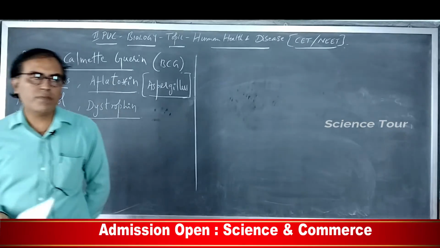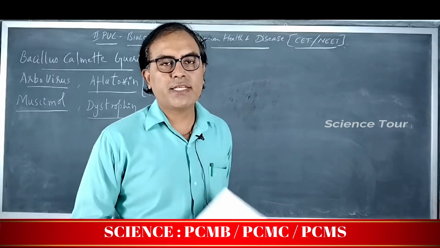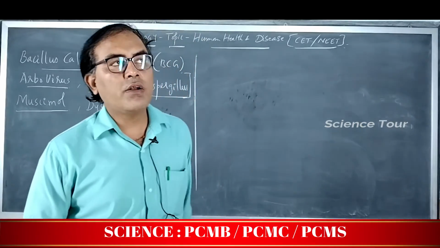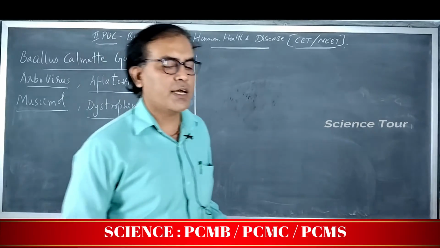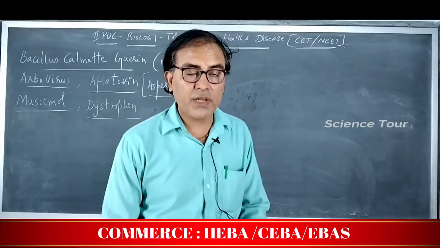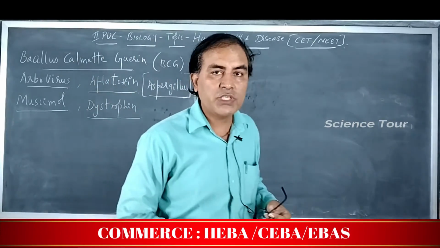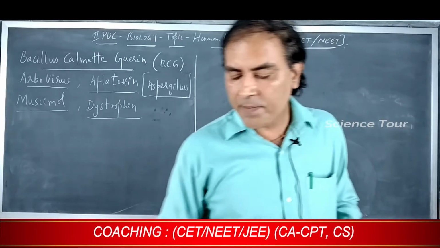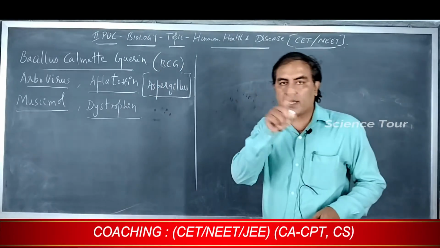Now I will explain to you about the gram-positive and gram-negative bacteria in my next session. I already explained about the gram-positive and gram-negative bacteria in my theory class. Okay, let me explain first. See, bacteria are of 2 types. One is gram-positive and the other gram-negative. In gram-positive bacteria there is a thick layer of peptidoglycan.